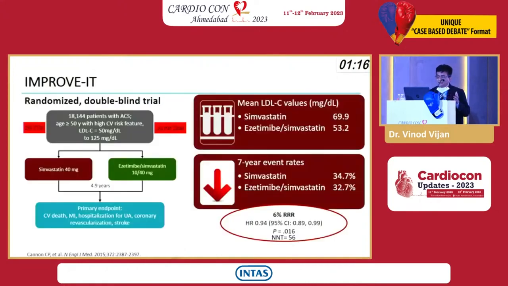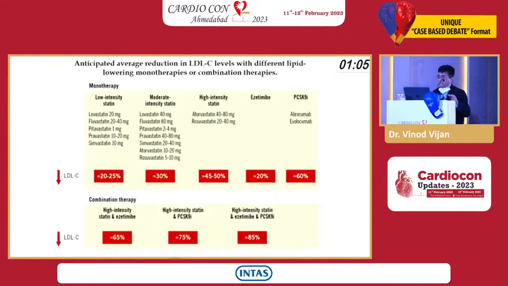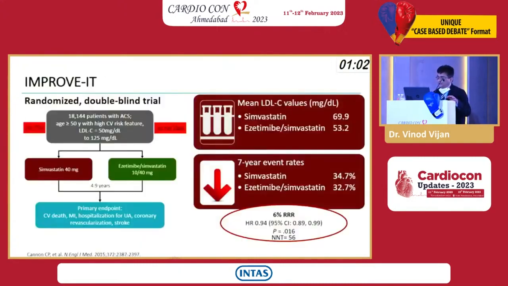The most important trial was PROVE-IT, where 30% of the patients were STEMI less than 10, and these were very high risk patients, where ezetimibe was added to simvastatin and compared. There we found a definite 6% relative risk reduction, and the number needed to treat was 56, which was quite appreciable.